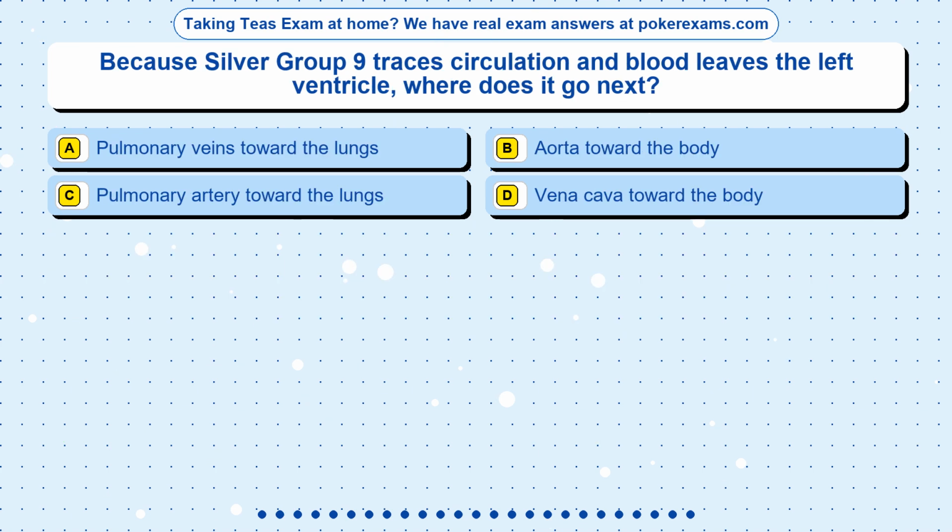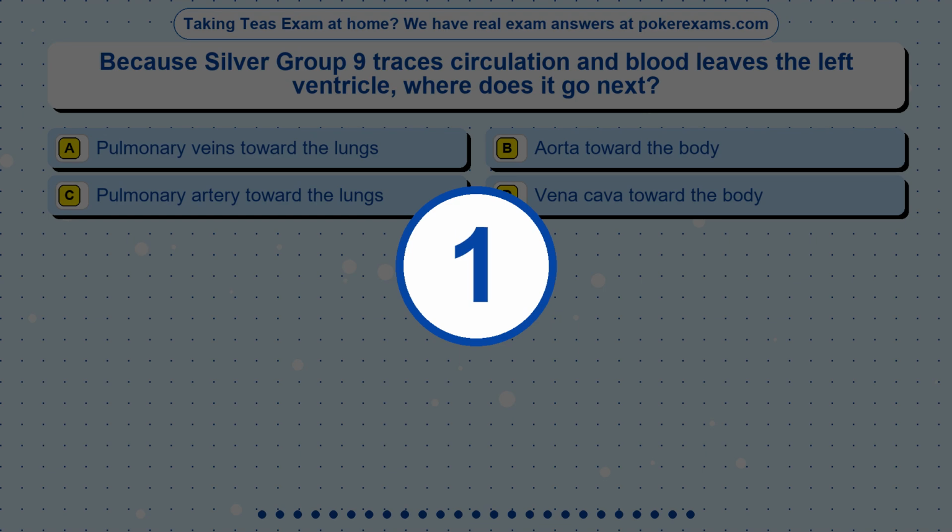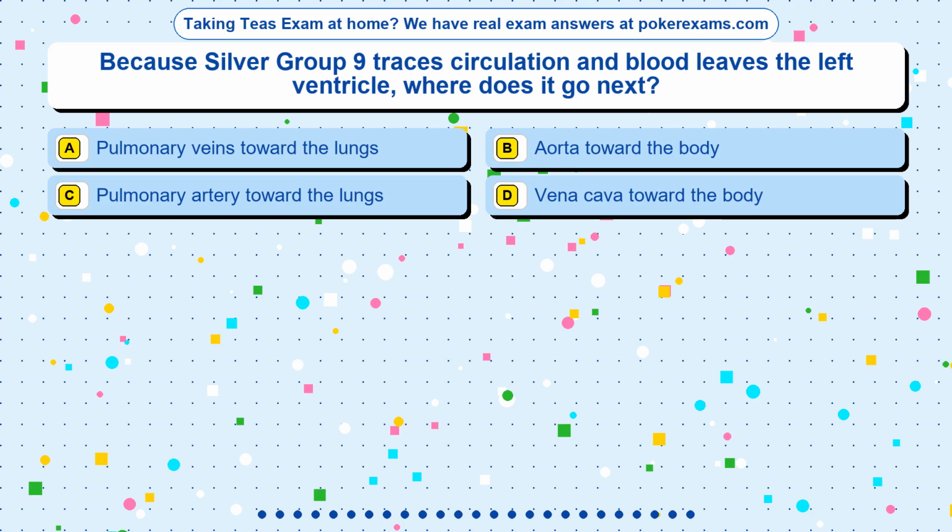Question 15. Because Silver Group 9 traces circulation and blood leaves the left ventricle, where does it go next? Option A, pulmonary veins toward the lungs. Option B, aorta toward the body. Option C, pulmonary artery toward the lungs. Option D, vena cava toward the body. The correct answer is option.